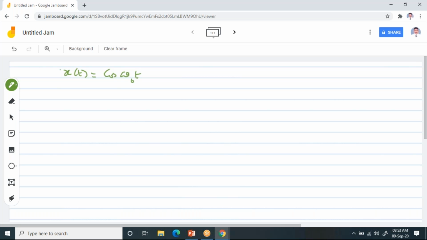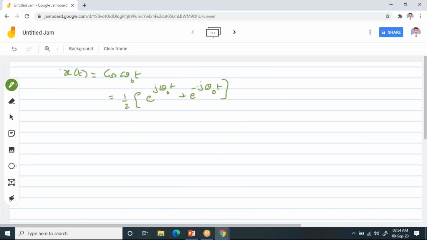And this cos omega naught t, what you have to do is you have to write this cos omega naught t in exponentials first. So when you write cos omega naught t in exponentials, you are going to get half into e power j omega naught t plus e power minus j omega naught t.